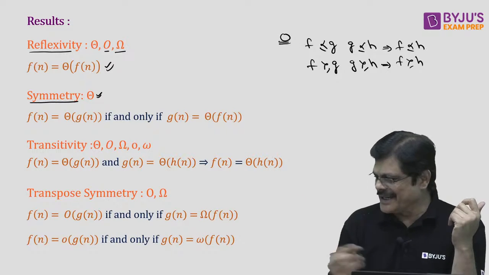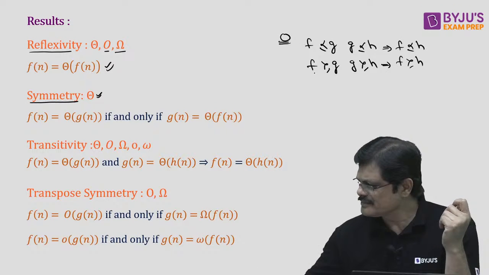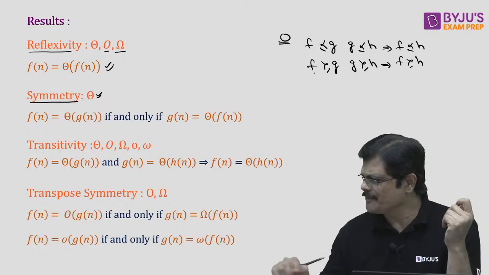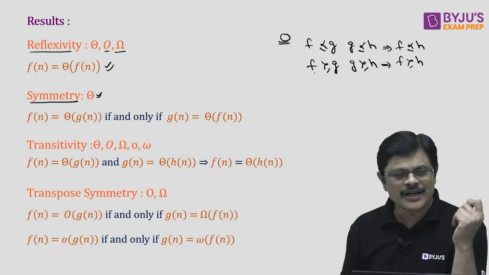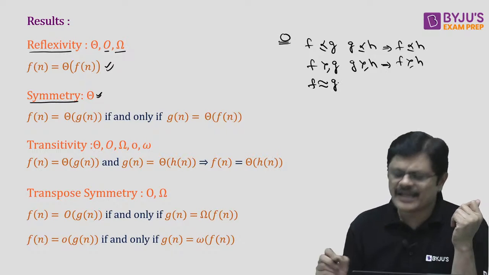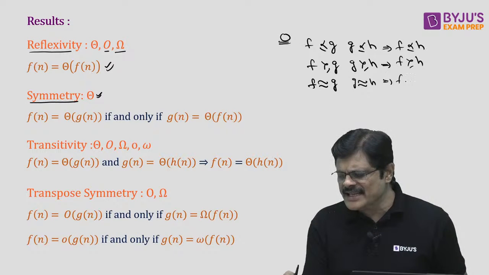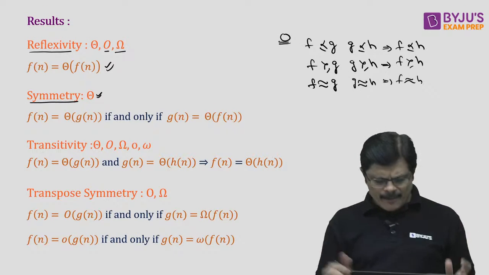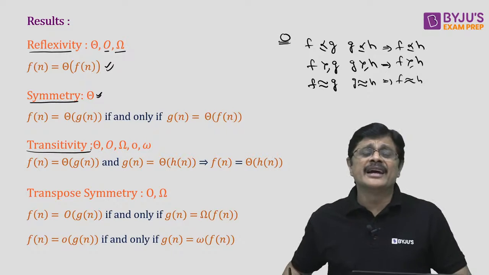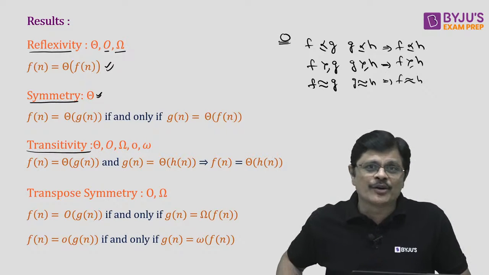Okay, right, that is about that. Now look at this. Hope you understand. Right, now look here. If F is asymptotically equal to G and G is asymptotically equal to H, then F is asymptotically equal to H. So all the properties are satisfied by transitive, my dear friend. That is, transitive relation is satisfied by all the notations, my dear friend.